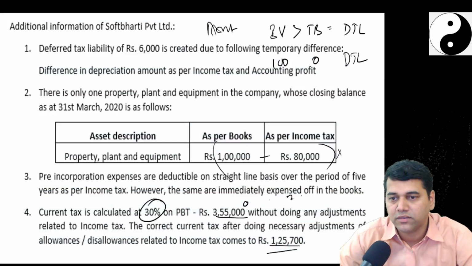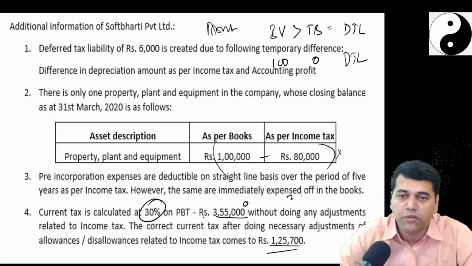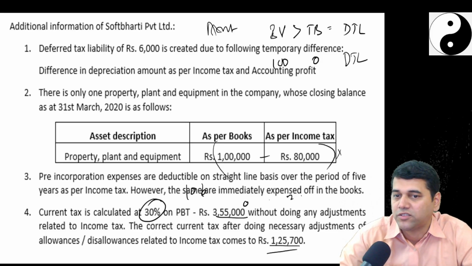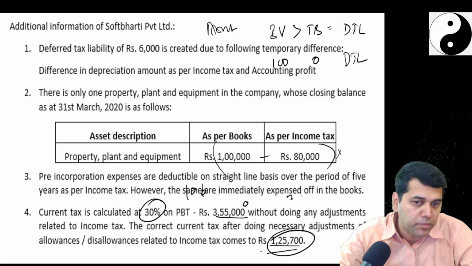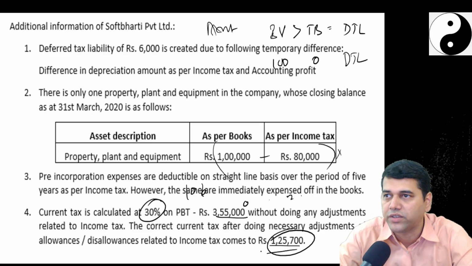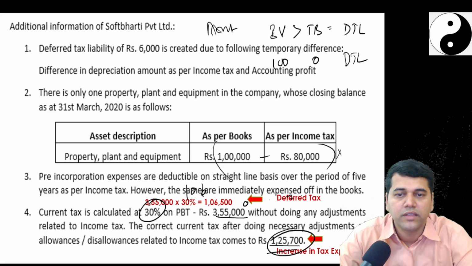Okay, so 1,06,000 current tax is calculated on profit before tax of 3,55,000 at 30%, whatever you see, that 1,06,000. Correct, no? So 3,55,000 into 0.3, 1,06,000. But actually it should have been this. Anyhow, we will pass one rectification entry. There is an increase in the tax expense.